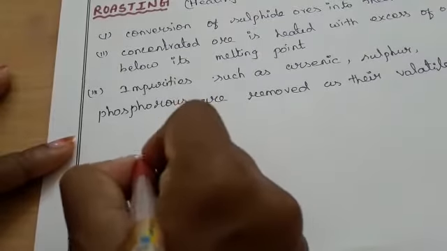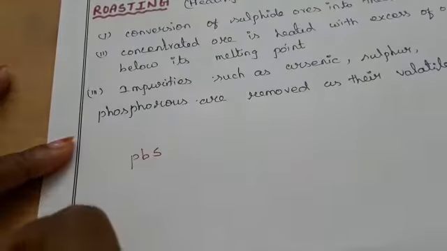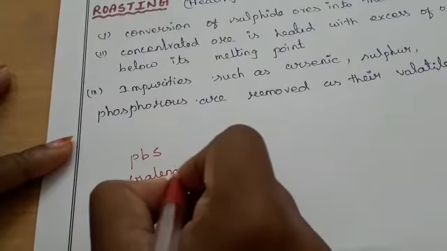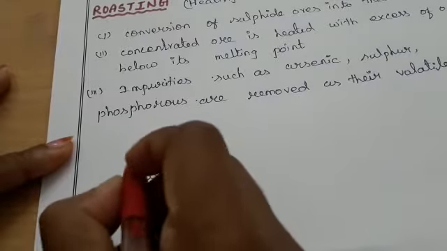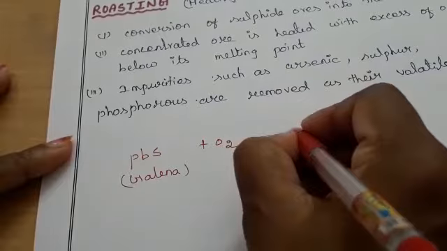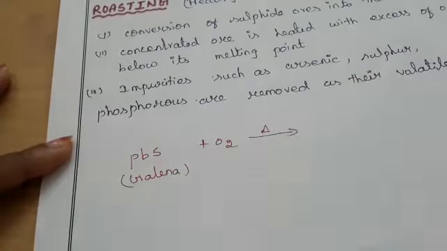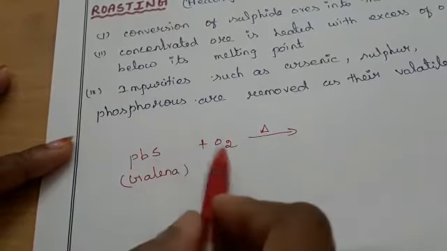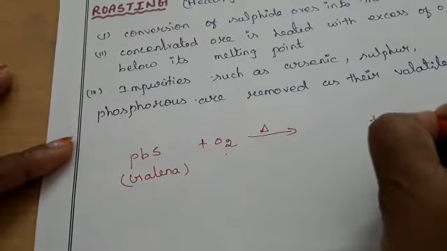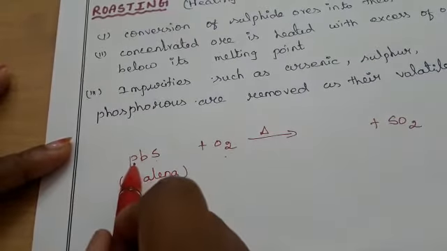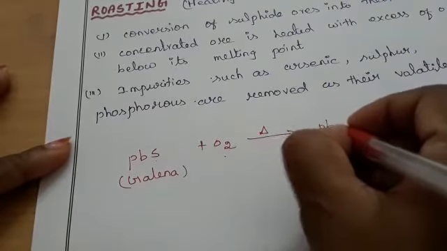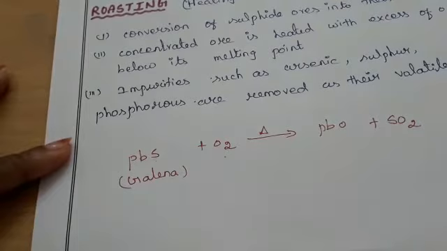The first example is PbS, which is galena. Galena reacts with oxygen on heating. The sulfur reacts with the oxygen to form sulfur dioxide. The lead changes into lead oxide, PbO. This is the first example.